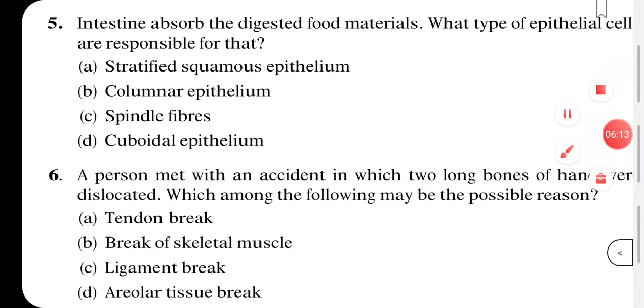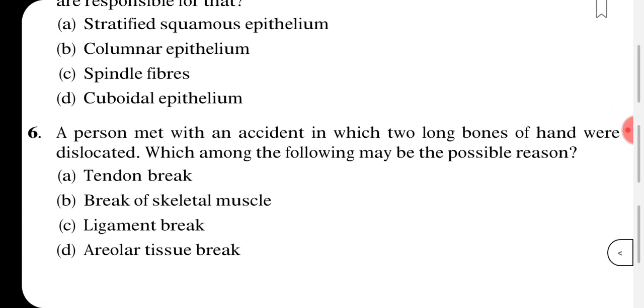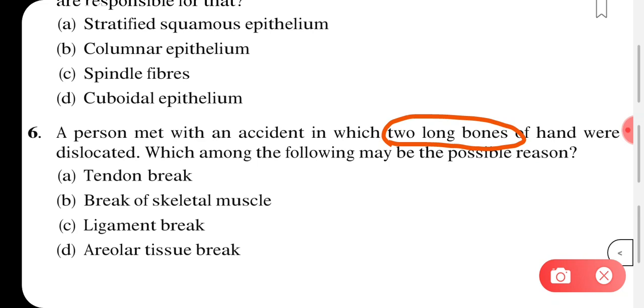A person met with an accident in which two long bones of the hands were dislocated. Which among the following may be the possible reason? Two long bones of the hands being dislocated means something between the two bones, acting as a connective tissue, is getting affected.